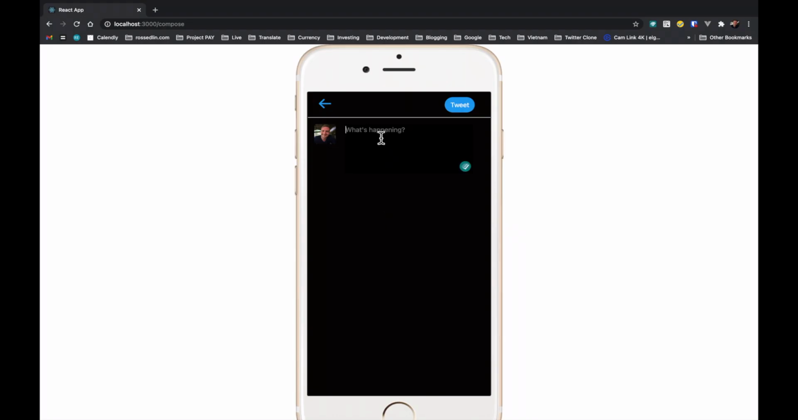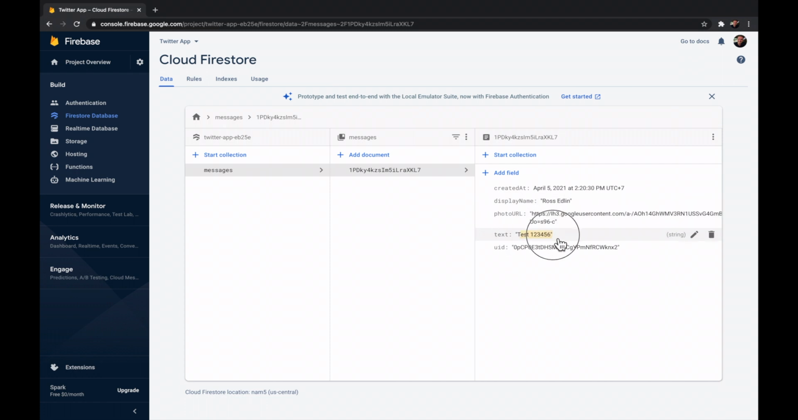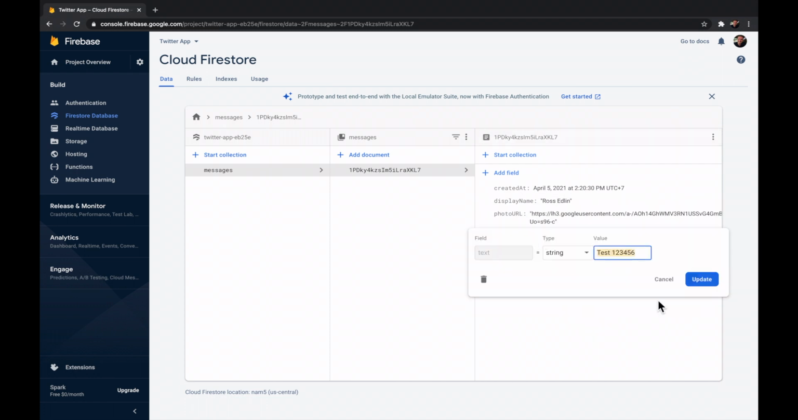Then if I go over to our application, type in a message and hit tweet. It looks like it hasn't done anything, but it actually has. Go over to your Firebase console on Google, give it a refresh, and have a look inside of your messages. And there we are, test 1, 2, 3, 4, 5, 6, stored in our Cloud Firestore.